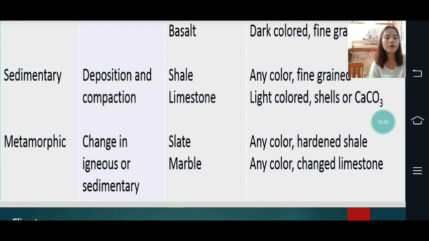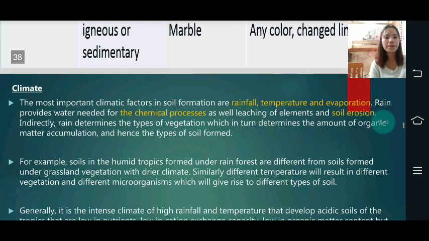Then the metamorphic rocks, changes in igneous or sedimentary: the slate, then marble, or the any color hardened shale and any color changed limestone. Then the climate is important.